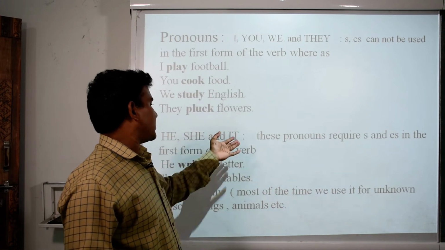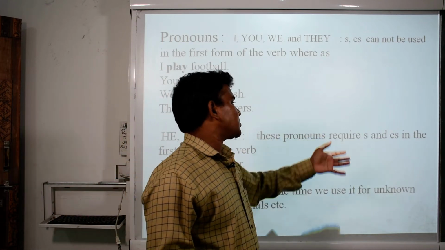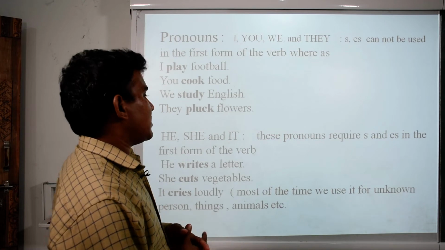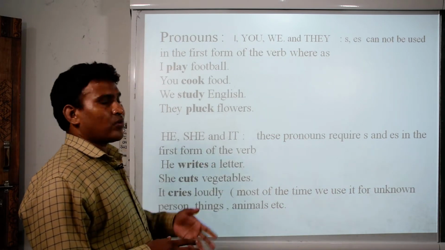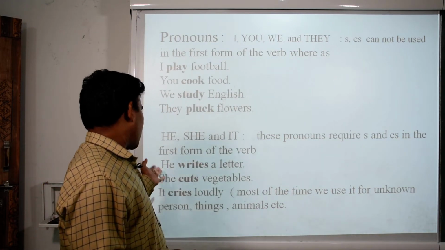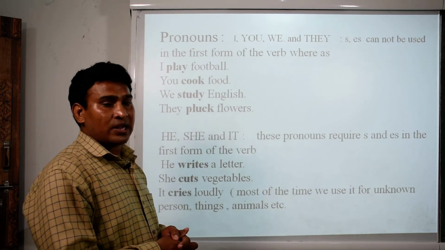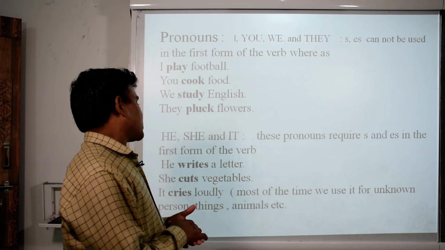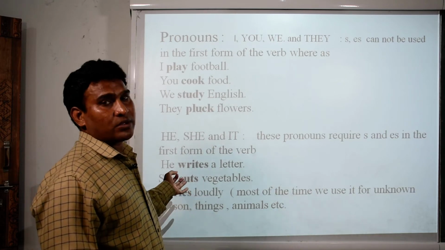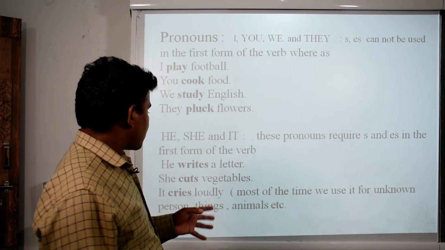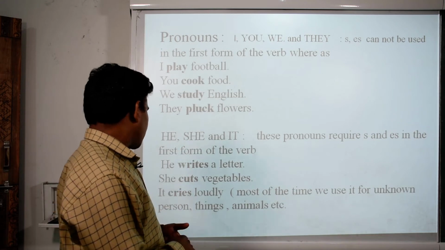Whereas he, she, and it, these pronouns require s and es in the first form of the verb. For example, he writes a letter. What does he do? He writes a letter. She cuts vegetables. She is doing work. At present, she cuts vegetables.